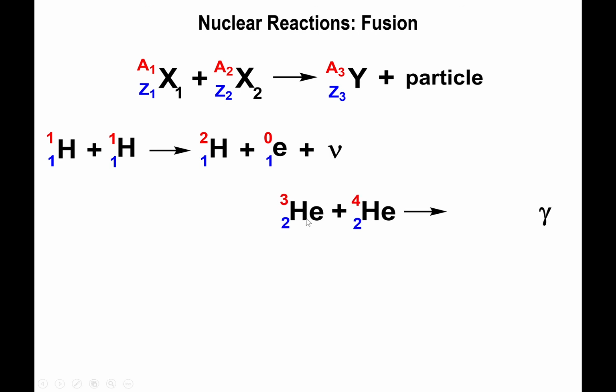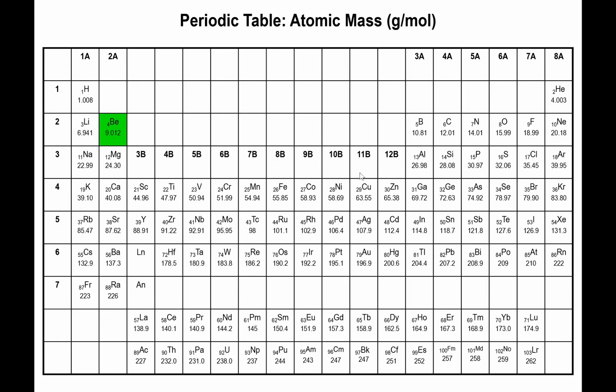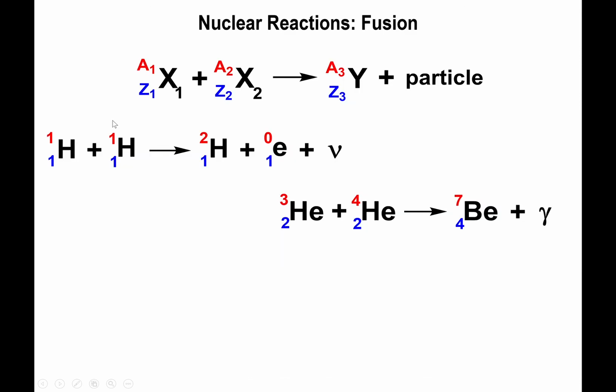Okay, what about if you take helium-3 and combine it with helium-4? If I only give you a gamma ray that's being produced, what I'm implying is that you're making just one isotope. So you just have to add up numbers together. 2 plus 2 will give you 4. 3 plus 4 will give you 7. So if you look at the table, look for element 4, you'll realize that that's beryllium. So technically what you formed right here was beryllium-7.